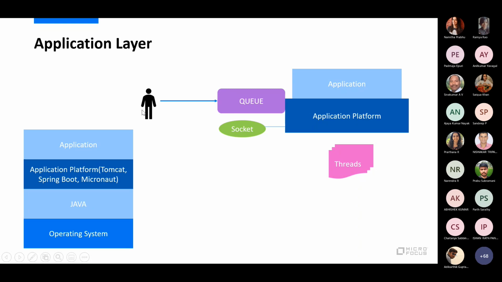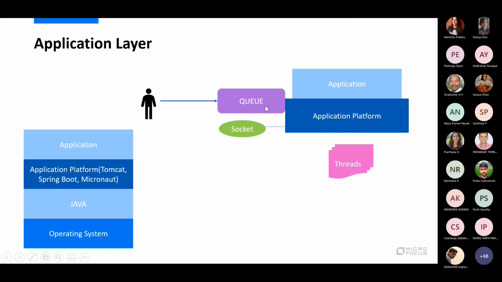Whenever you hit an application on a specific URL, there is a queuing functionality which queues all the input requests and feeds them one by one to different threads managed within a thread pool to process your request. For example, let's say your application can process only 100 requests, but it receives 150 or something around that. It will still accept those requests.